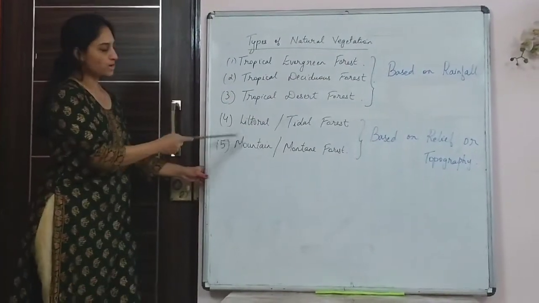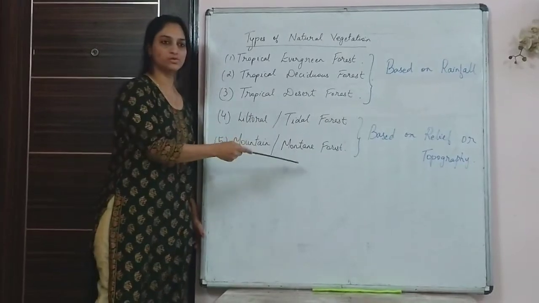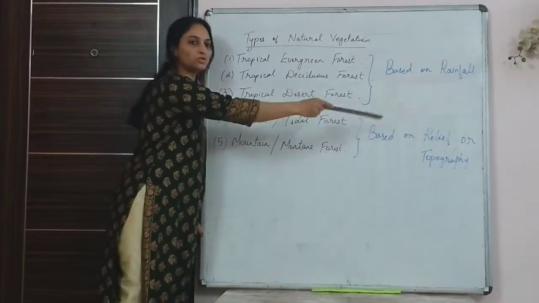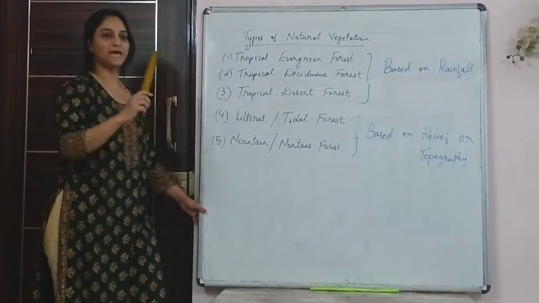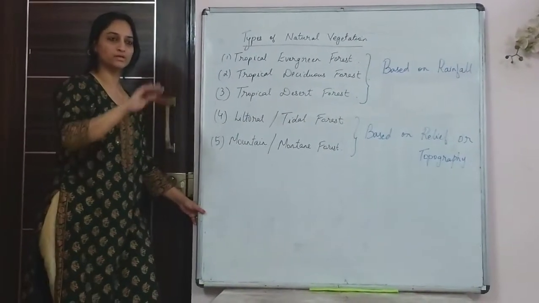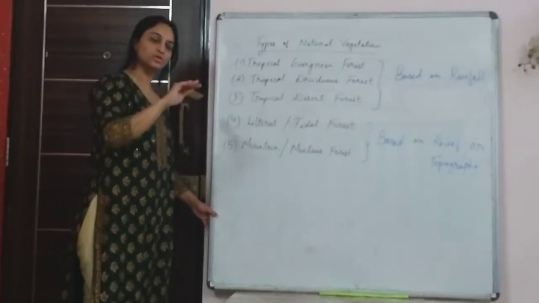The next two, the littoral or tidal forest and the mountain or montane forest, are based on relief or topography. As I explained earlier with respect to temperature, as we go higher and higher the temperature keeps decreasing.